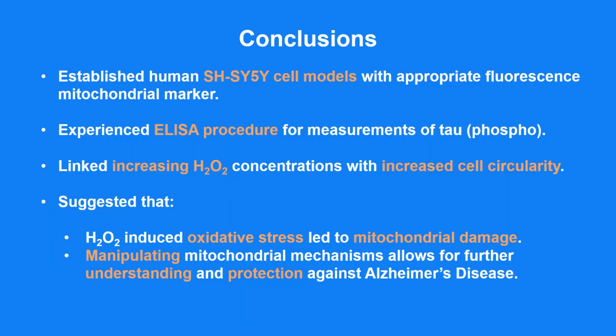My project so far has allowed me to do a couple things. For one thing, I established human SHSY5Y cell models with appropriate fluorescence mitochondrial markers. I also experienced ELISA procedures for the measurement of phospho-tau. Overall, my results linked increasing H2O2 concentrations with increased cell circularity, which suggests that hydrogen peroxide-induced oxidative stress leads to mitochondrial damage. Additionally, the results suggest that manipulating mitochondrial mechanisms, such as the possible relationship between tau and mitochondrial damage, allows for further understanding and protection against Alzheimer's disease.